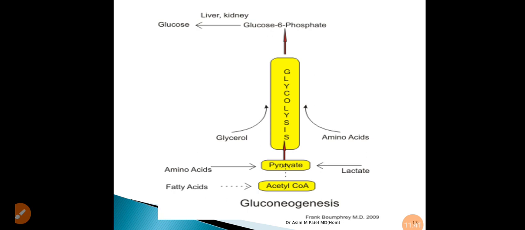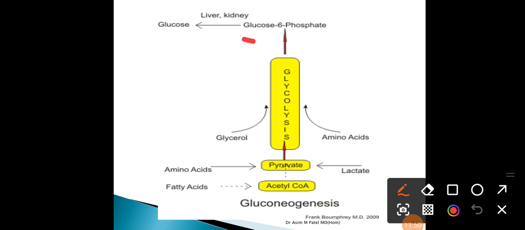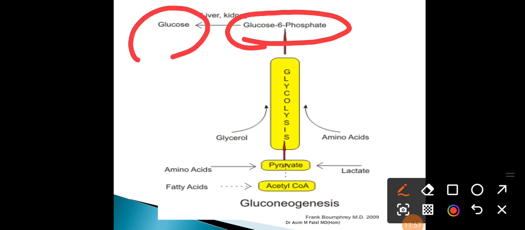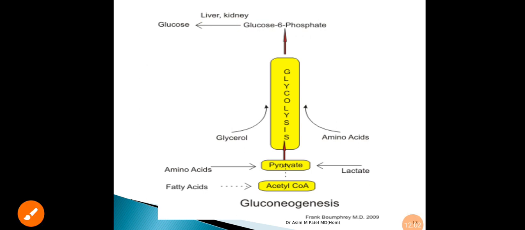This fructose 1,6 diphosphate is converted into fructose 6 phosphate, and this fructose 6 phosphate is converted into glucose 6 phosphate, and this glucose 6 phosphate is finally converted into glucose. So this reaction is known as gluconeogenesis. So these are some of the important metabolic reactions of carbohydrates. Thank you.